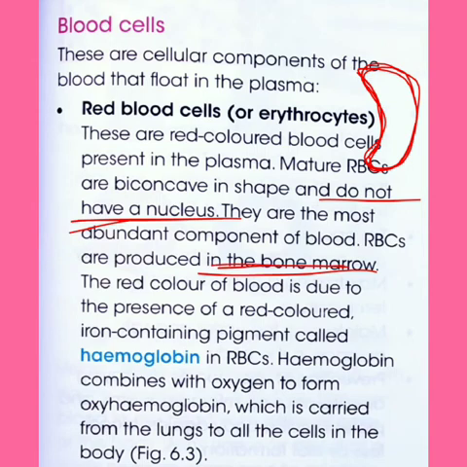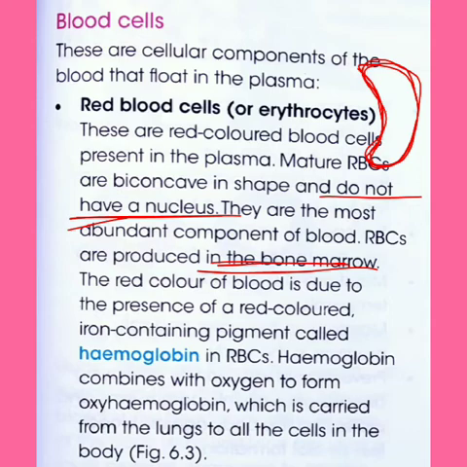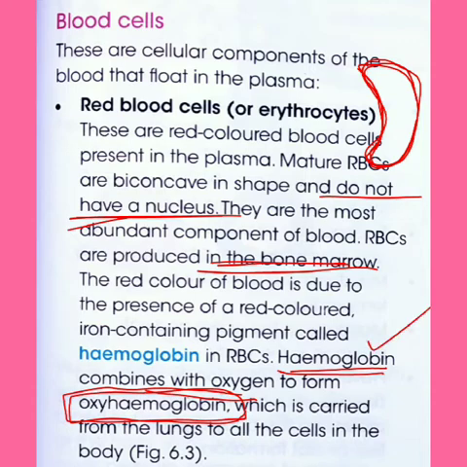And do you know why its color is red? Because of the presence of a red colored, iron containing pigment named hemoglobin. So hemoglobin is responsible for the red color of these red blood cells. This hemoglobin helps in transportation of oxygen. Hemoglobins are the proteins that combine with oxygen to form oxyhemoglobin. So when hemoglobin combines with oxygen, it forms oxyhemoglobin, which is carried from the lungs to all the cells in our body.